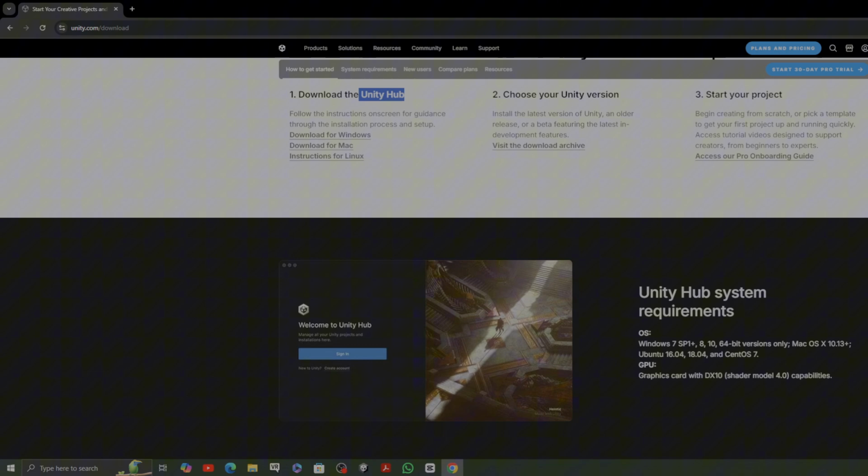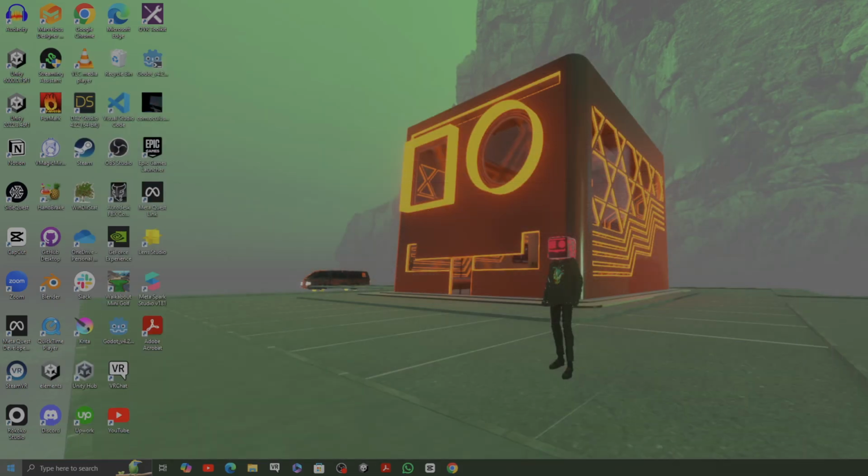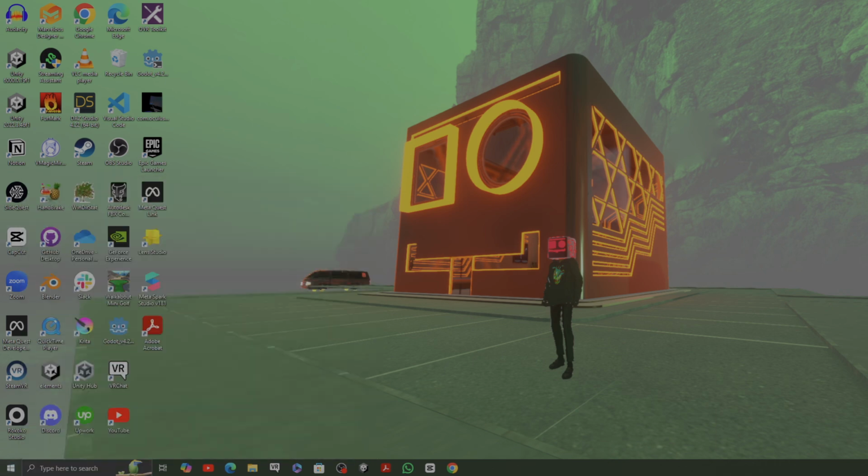So you can come here, download for Windows, and it will continue to download. My speed is taking its time, but probably when you're using Student Center, your speed would be much faster than that. Once you have downloaded this, you can just click it and say yes to everything it asks, until you're able to install. I've already installed it on my PC. I already have it here under Unity Hub.